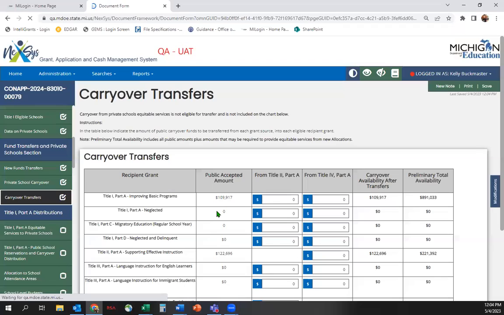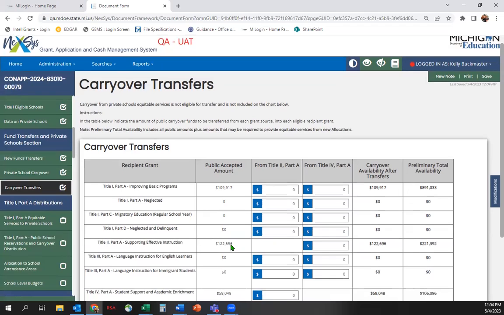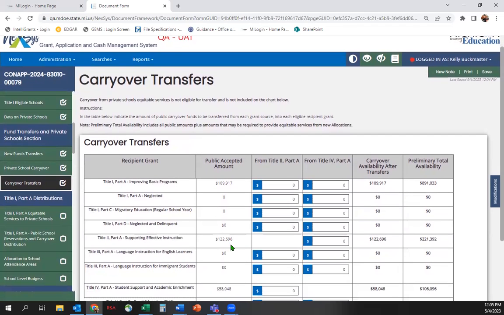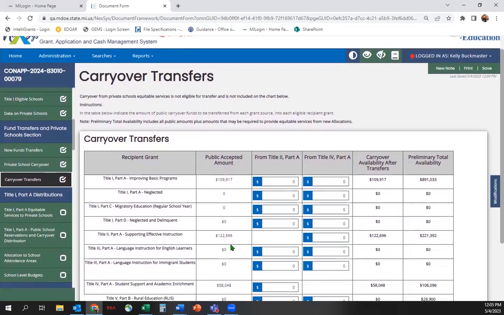The carryover transfer screen acts similarly to the new funds transfer screen. If carryover funds have been accepted, they will appear on the screen. You can determine whether or not you wish to transfer any of your Title II or IV funds, carryover funds here. Upon completion of this screen, save and move to the next section. In this example, we're not going to transfer any of our carryover funds, so I'll just save and move to the next section.